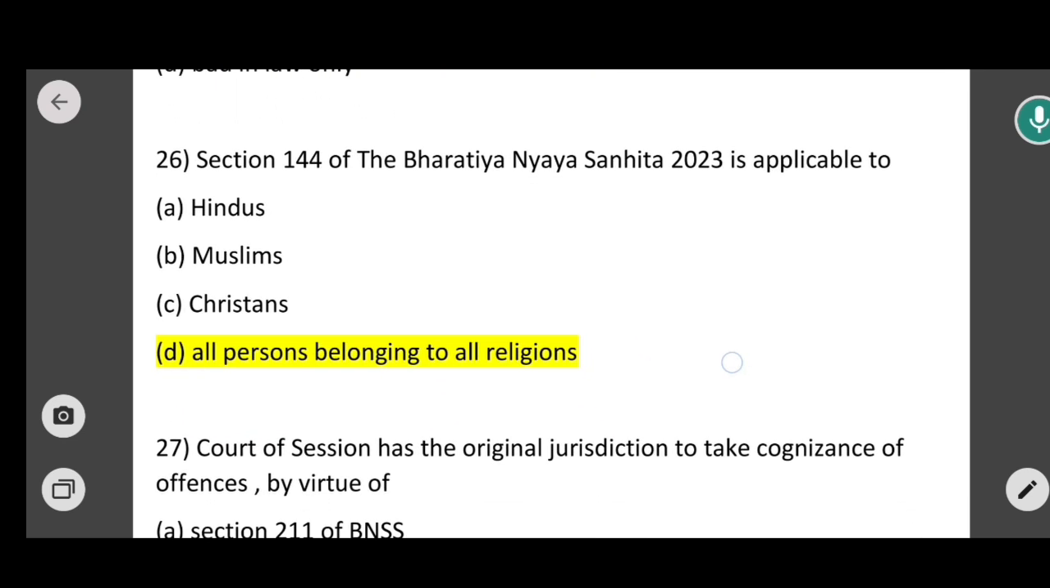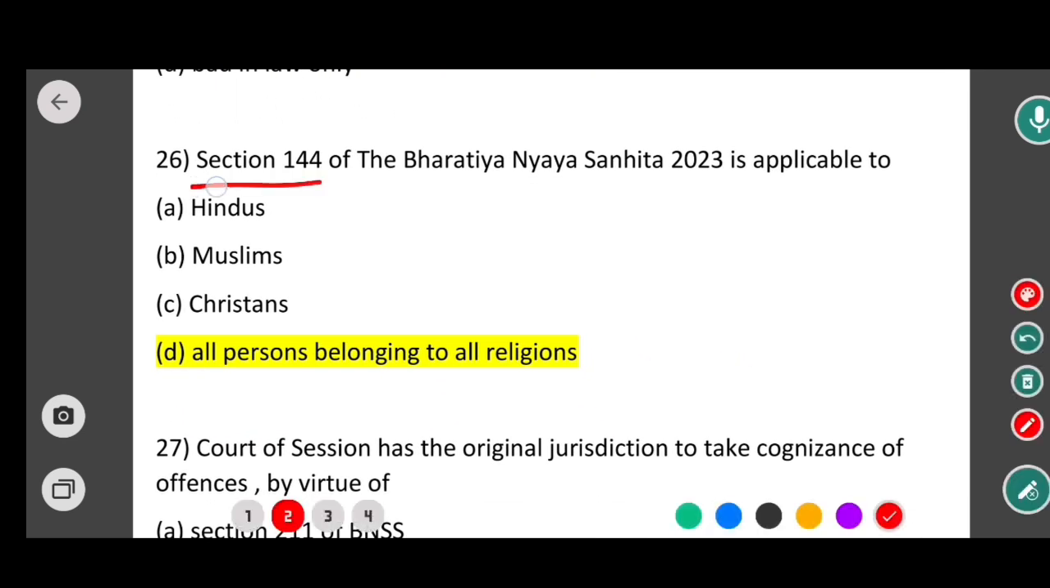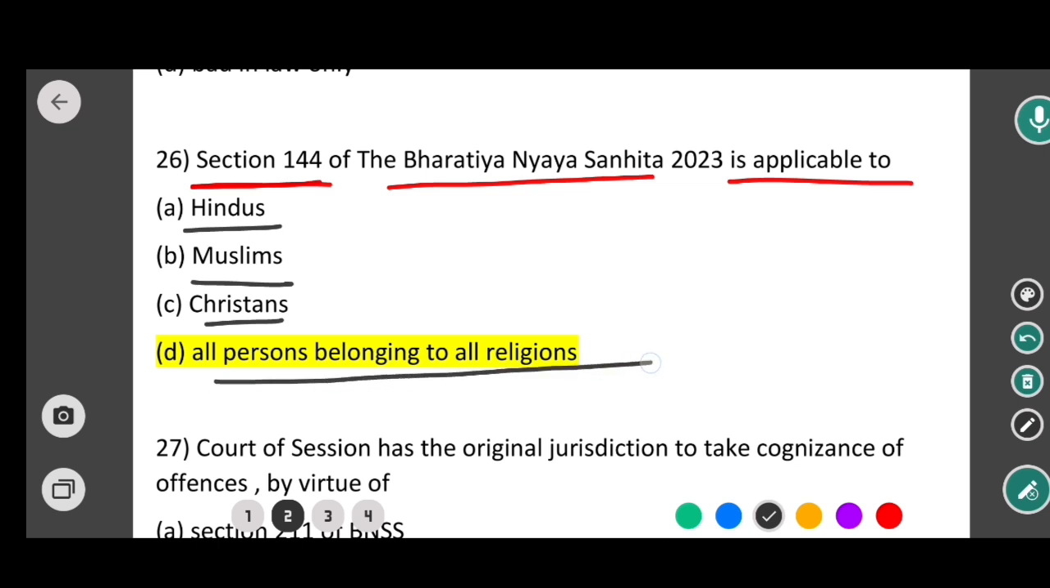Next question is, section 144 of the Bharatiya Nagarik Suraksha Sanhita 2023 is applicable to: Hindus, Muslims, Christians, all persons belonging to all religions. So in this case the correct option would be option D. That means section 144 of the Bharatiya Nagarik Suraksha Sanhita, BNSS, is applicable to all persons belonging to all religions.